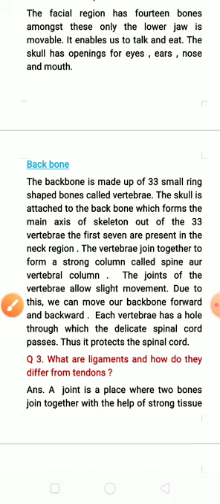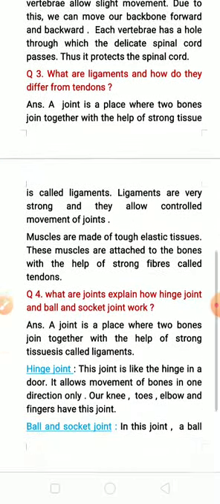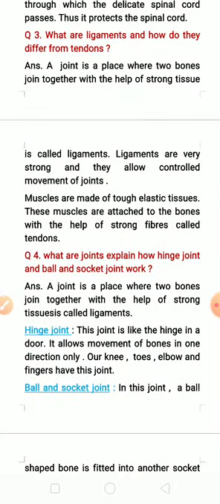I am not showing you any picture because in previous class videos I had already explained each and everything clearly. Now we will go to question number 3. What are ligaments and how do they differ from tendons? It means we have to tell the meaning of ligament and how the ligament is different from tendon.